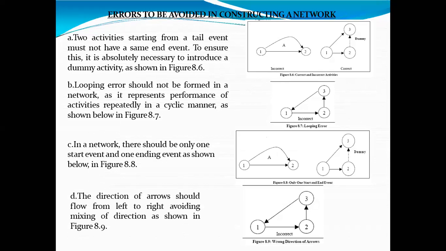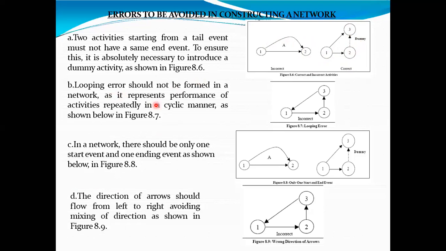Two activities starting from a tail event must not have the same head event. Already we discussed that the 1 and 2 events, if they are there, then these two activities should not end here. Okay, they should follow different paths. Rather, this is the incorrect way, so you have to go for the correct way like this. 1 to 2, 1 to 3, and 2 to 3 should be indicated by dummy.